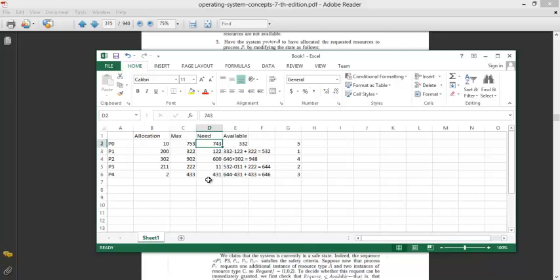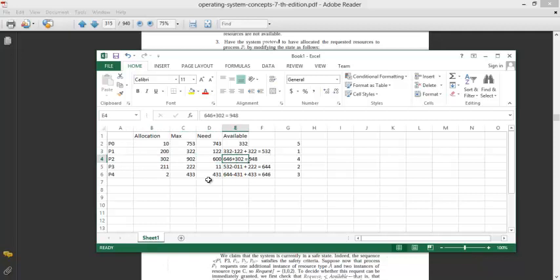Its need is still 743, which is greater than 646. So we cannot satisfy this need. We move on to the next false, that is, the next process which is not yet finished. It is P2, it requires 600 resources. As you can see, there is a simpler method to get the available resources. 646 was the available in the system, and after its execution it will free the amount allocated to it, that is 302.